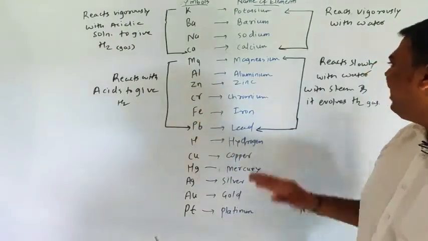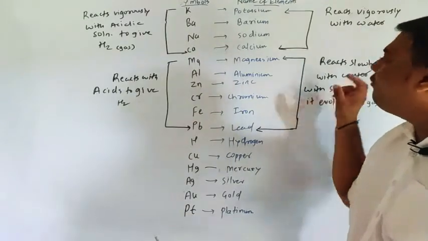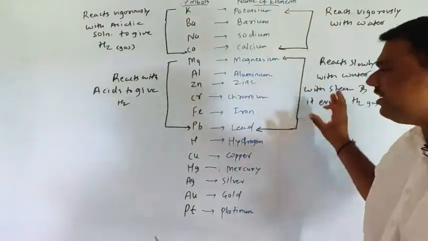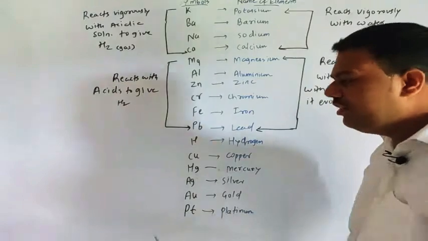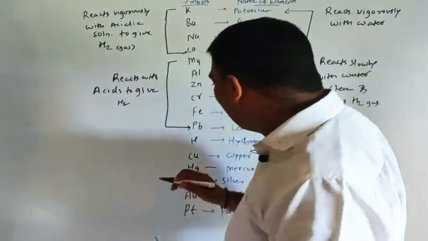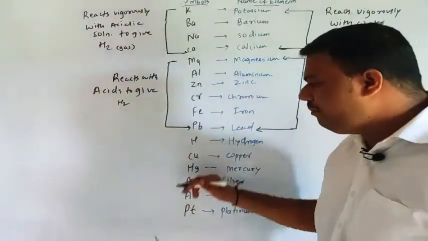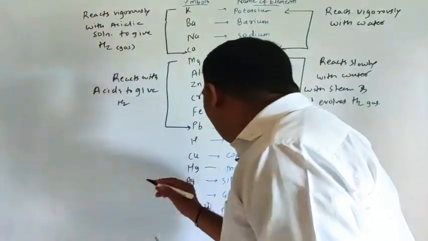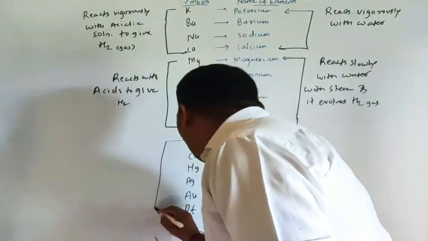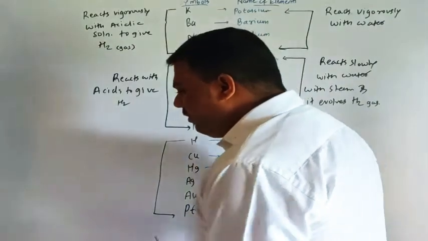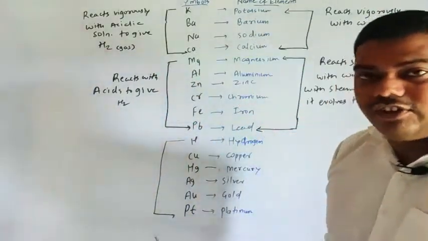They react slowly with water, and with steam also they react, evolving H2 gas. From copper to platinum, they do not react with acid to give H2.